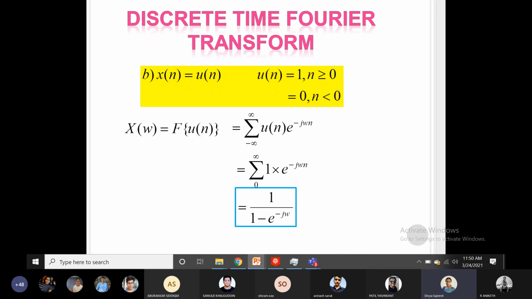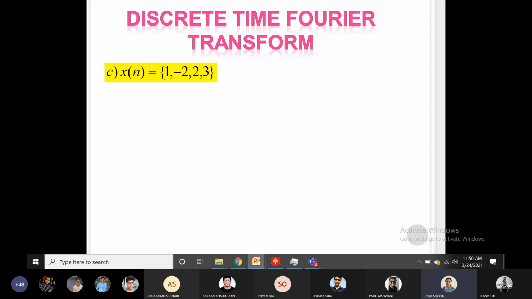So applying the sum series formula, 1 upon 1 minus c, where c is e raised to minus j omega. So 1 upon 1 minus e raised to minus j omega. So this is the DTFT of the signal.